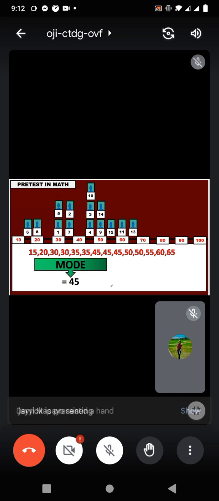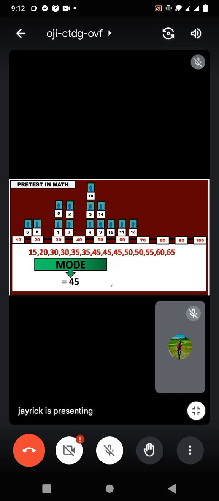Di ba, sir, ang mode, sir, kay most frequently nga makita nimo sa data. Ang nagsigbalik-balik dira, sir, kay ang 45, tulo ka buok siya. Ang uban kay tag duha ra, tas ang 45 kay tulo, so katulo siya nagbalik-balik. That is why, sir, mao na ang mode. Okay, ma'am, take note.